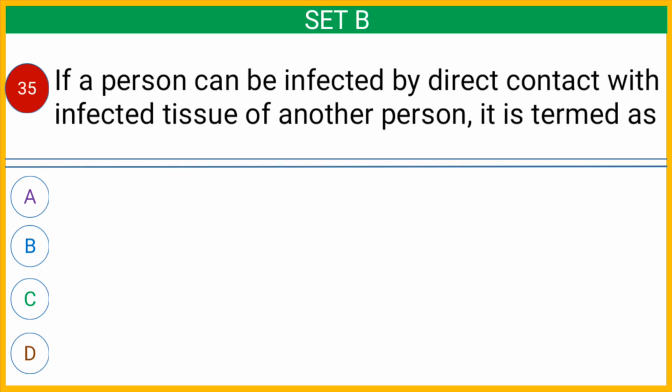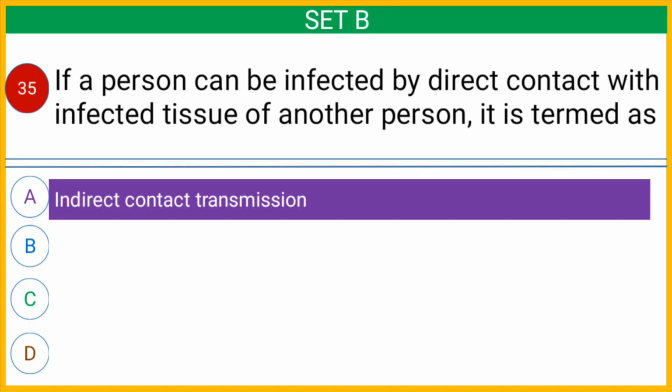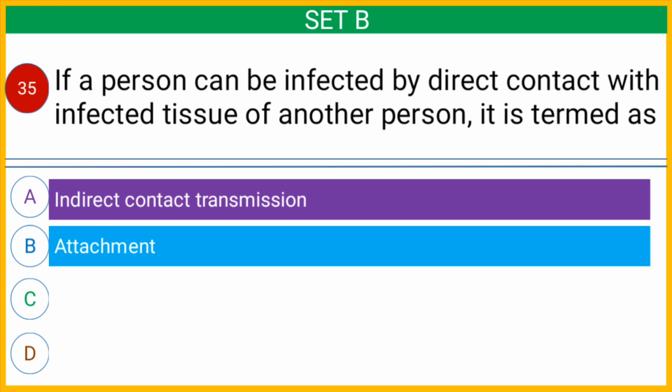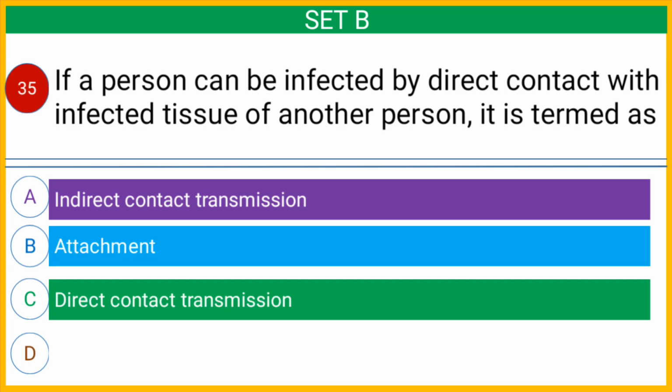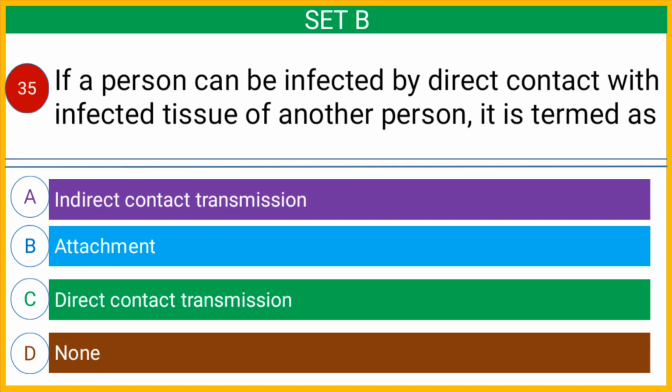Question number 35. If a person can be infected by direct contact with infected tissue of another person, it is termed as option A indirect contact transmission, option B attachment, option C direct contact transmission, or option D none.